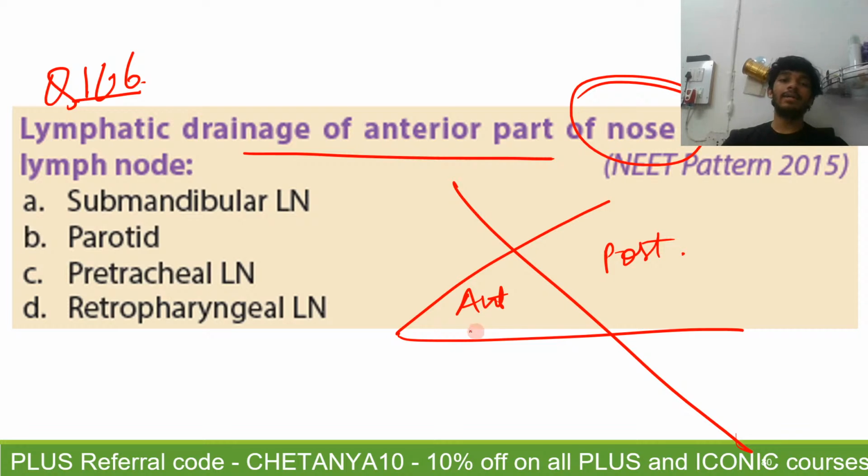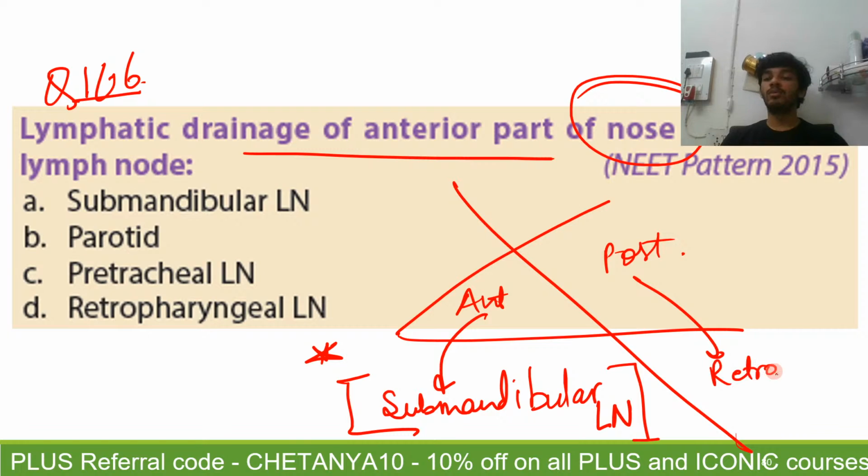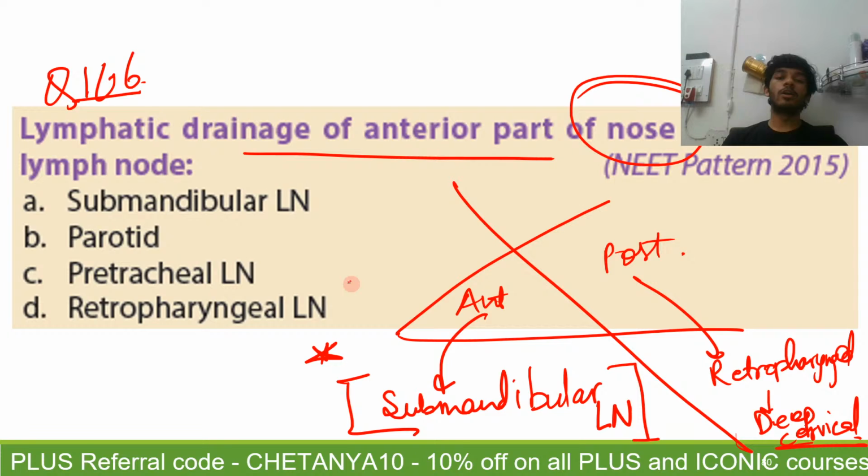So the anterior part drains into the submandibular lymph nodes. If you don't know the answer, please do write I don't know, so that I can know that I have to explain it, because otherwise I will keep waiting for your answers and the class will head over. The anterior goes into the submandibular lymph nodes, the posterior goes into the retropharyngeal lymph nodes, and via the retropharyngeal lymph nodes it goes into the deep cervical nodes. So the answer here is not retropharyngeal, it is submandibular lymph nodes.